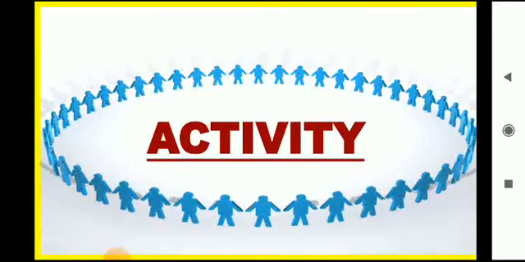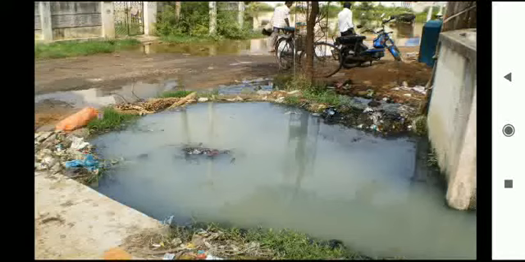Now moving towards our activity part. In this picture you can see that water is deposited here, right? Because of blocked drainage or because of potholes or broken road, the water is deposited. That's why what is happening?